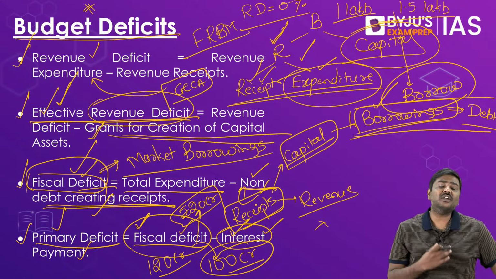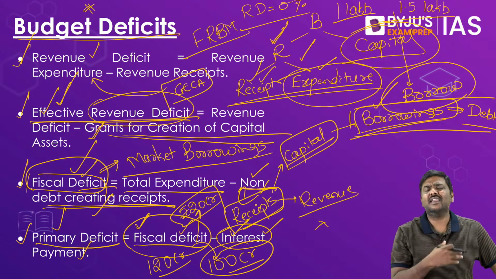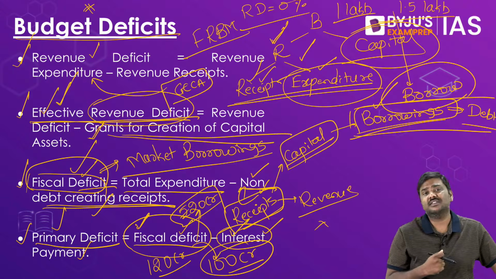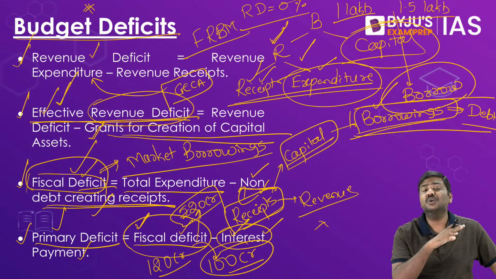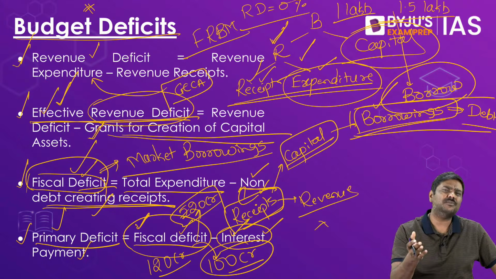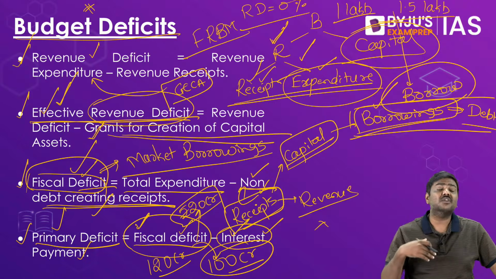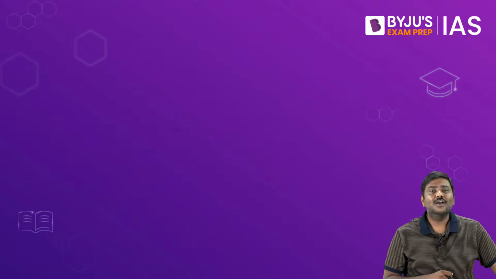So these are the 4 types of deficits which are generally mentioned in the budget documents. Earlier, in fact, we had different types of deficits such as budget deficits. We are not calculating that. We had monetized deficit. We are not using that. Of course, there is a concept of indirect and direct monetization. Direct monetization, with the passage of FRBM, has been discontinued from 2006. Done? So these are the various aspects related to the government budgeting exercise.